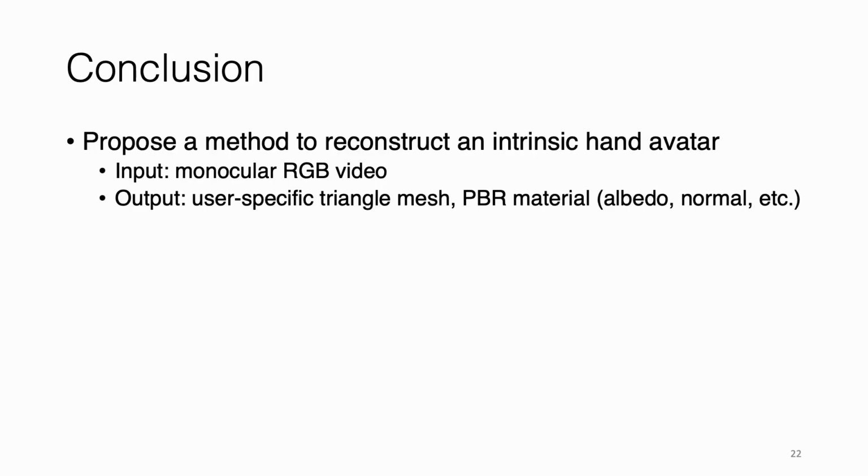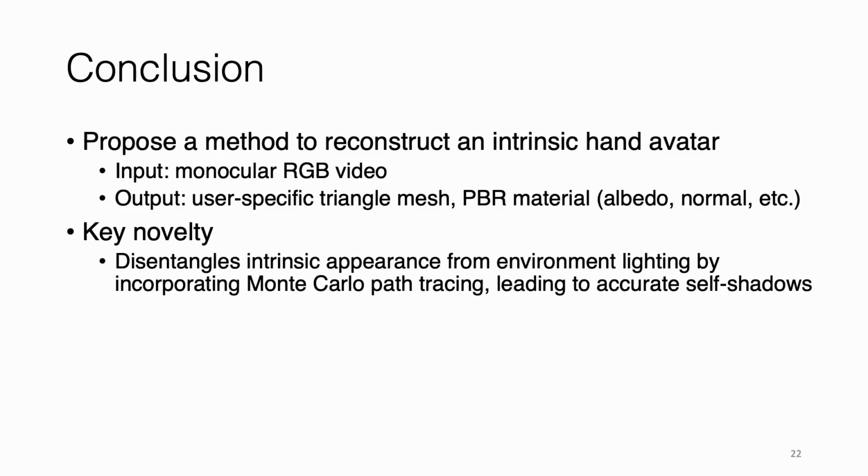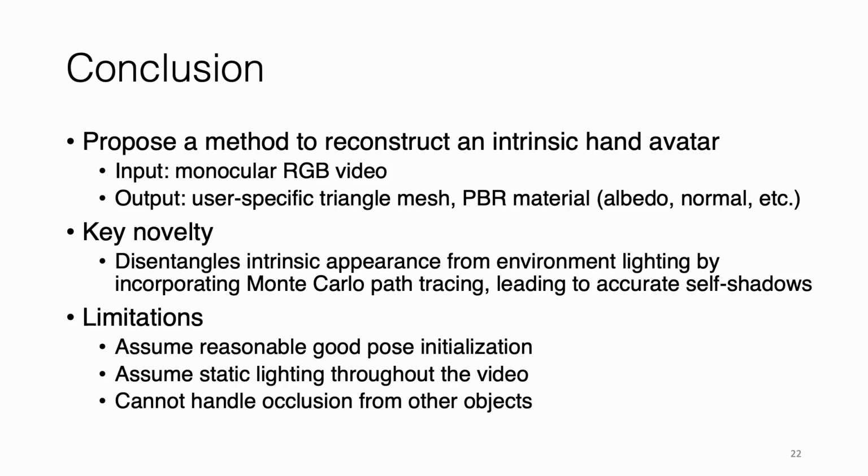To conclude, we propose a method to reconstruct an intrinsic hand avatar from a monocular RGB video. Our reconstructed avatar is represented by a mesh and PBR material and thus can be easily integrated with standard graphics pipeline. Our key novelty is the disentanglement of intrinsic appearance from environment lighting, which we achieve by incorporating Monte Carlo path tracing in our end-to-end pipeline, leading to accurate self-shadows. However, our method requires a reasonably good initial pose and assumes static lighting throughout the video. Further, it cannot handle occlusion from other objects.